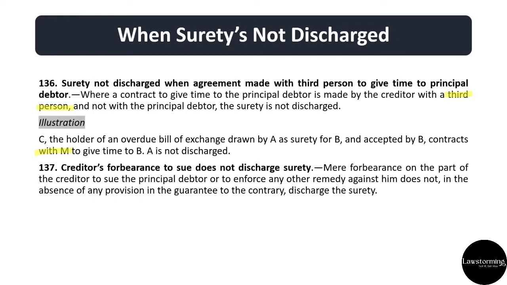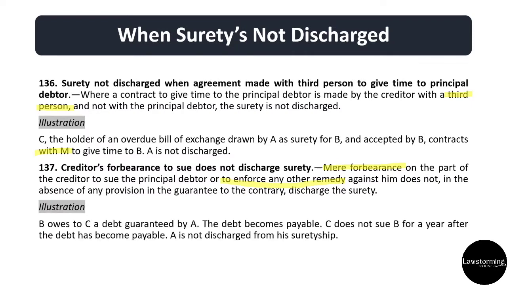After this, section 137 says creditor's forbearance to sue does not discharge surety. So mere forbearance on the part of the creditor to sue the principal debtor or to enforce any other remedy against him does not, in the absence of any provision in the guarantee to the contrary, discharge the surety.